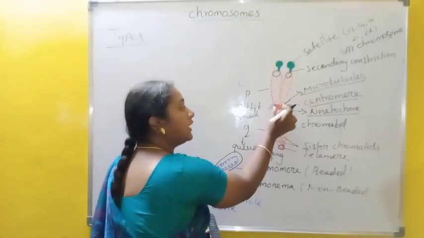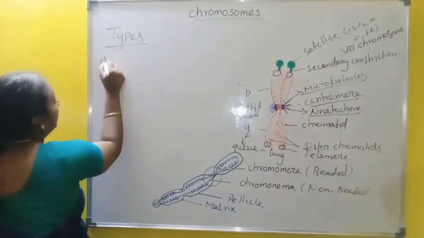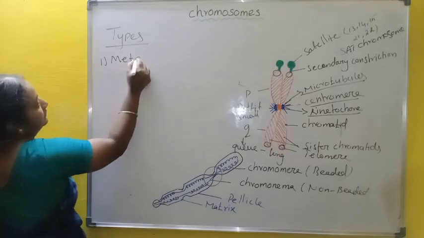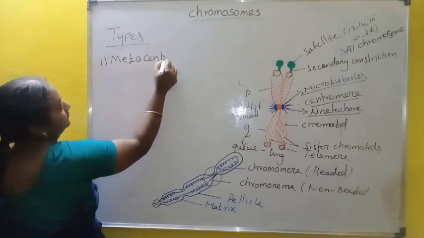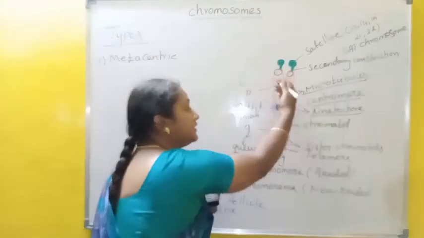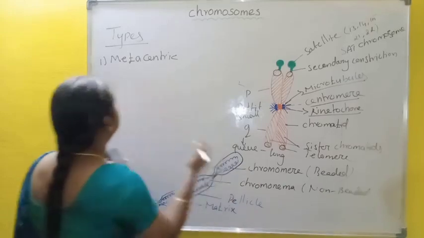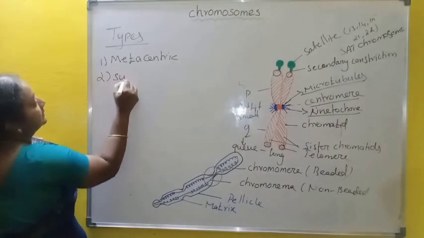When the centromere is located at the center, the 2 arms are equal. It is called metacentric. When the centromere is located slightly off-center, we get unequal arms. It is called submetacentric.